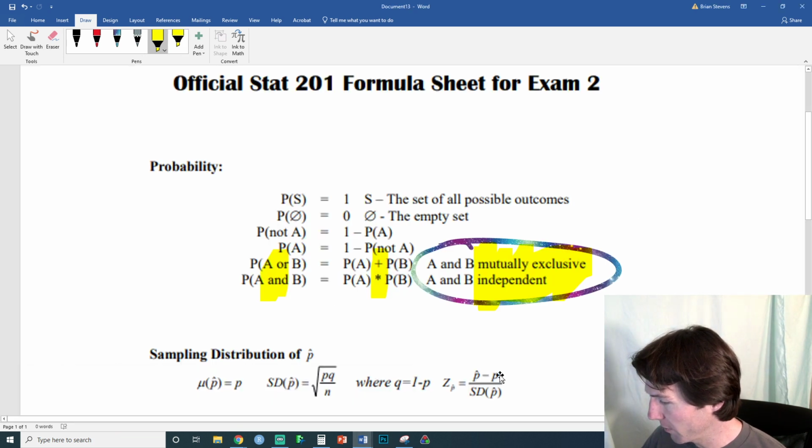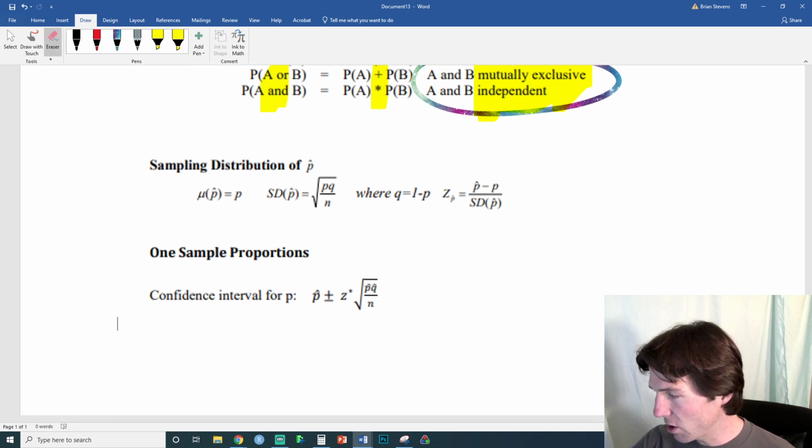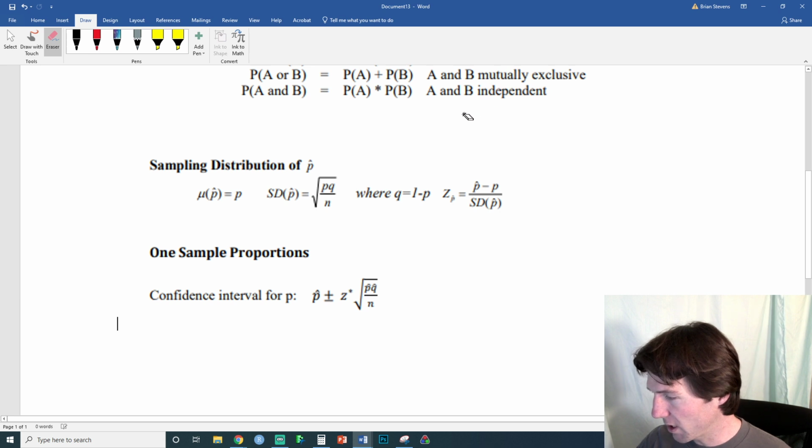Next, let's take a look at the remainder of here. We get into the sampling distribution of p hat. This is chapter 13, the first part of it, and the next part is the second part.